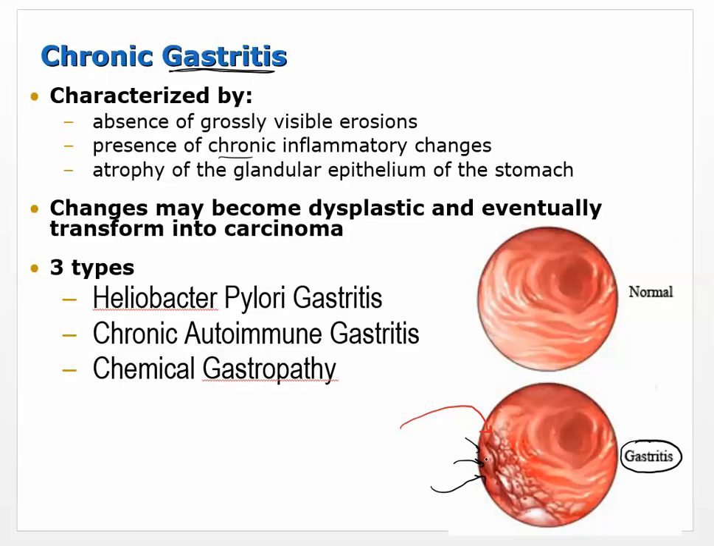So this constant inflammation can cause some cell death, even if it doesn't lead to an ulcer, which it probably would in that case. Changes may be dysplastic and eventually transform into a carcinoma. There are three types that we're going to talk about: Helicobacter pylori gastritis, chronic autoimmune gastritis, and then we'll say a little bit about chemical gastritis as well.